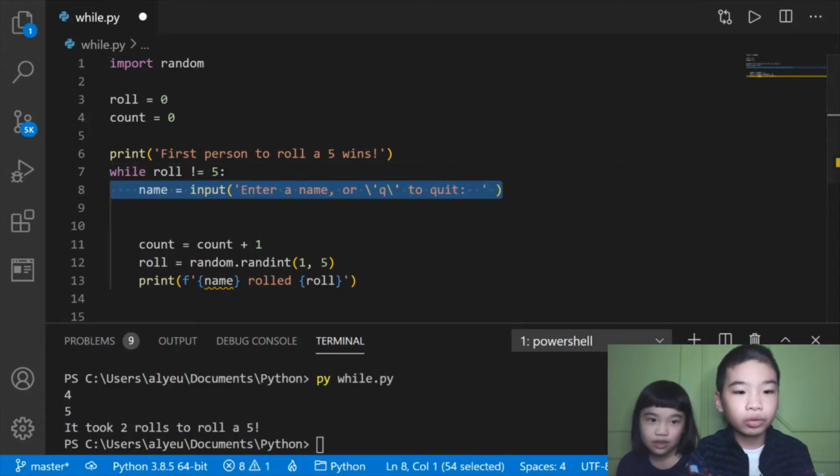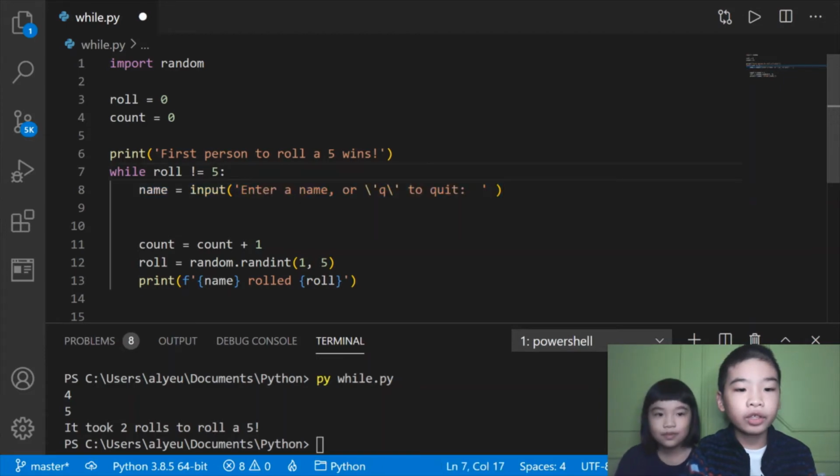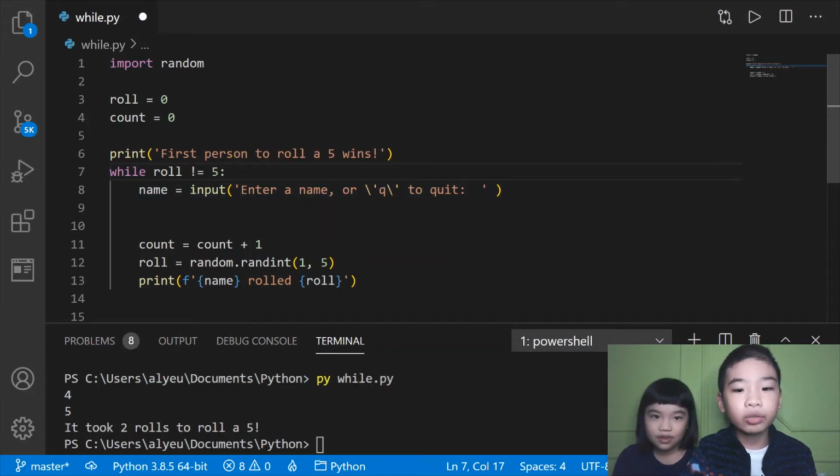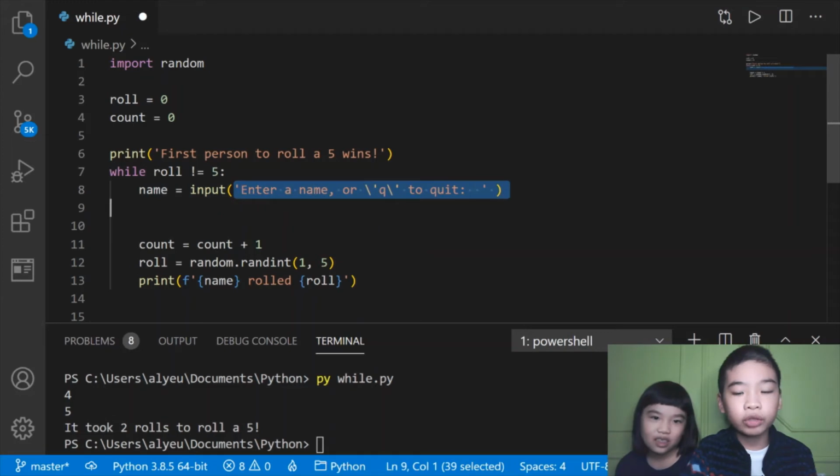Then after the while roll is not 5, we're gonna do name equals input. Name is another variable that has your name input, so you can type your answer. Enter a name or Q to quit. So after it prints enter a name or Q to quit, you can type a name. But right now we don't have the code for Q.